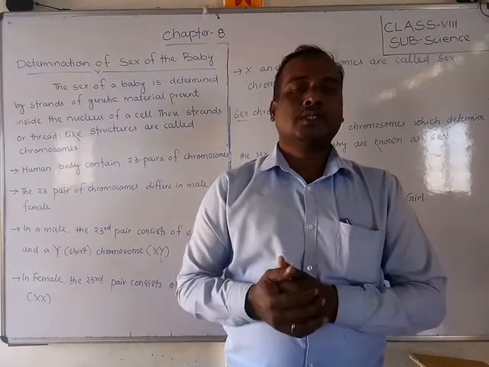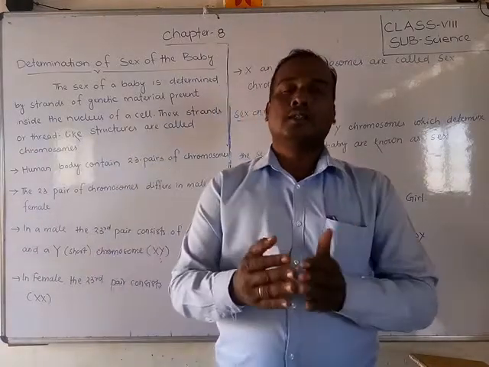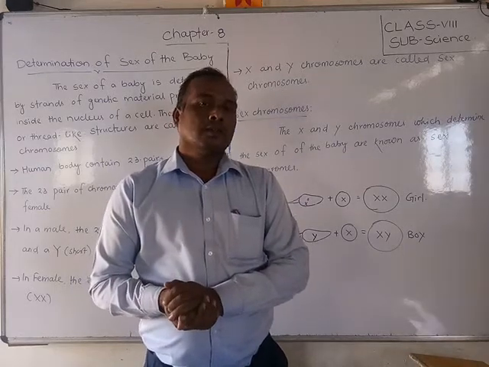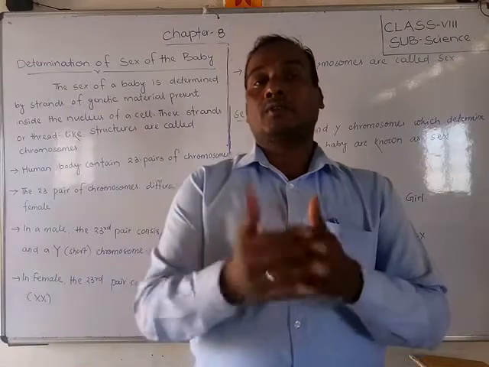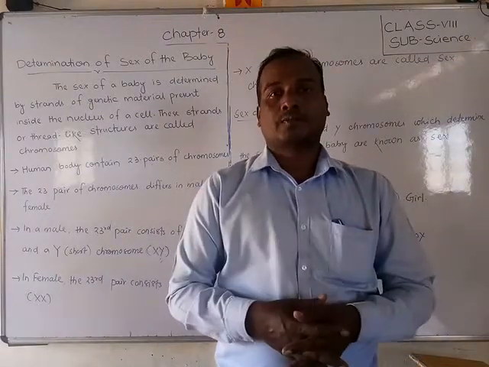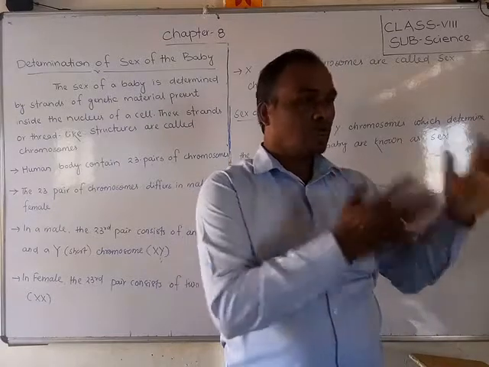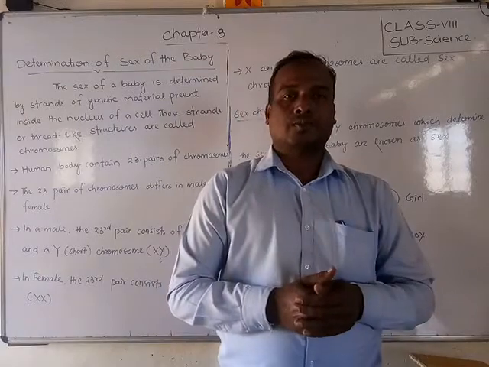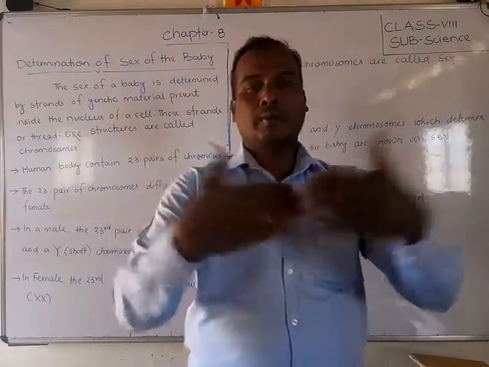So friends, first of all we have to get the idea of how the child is formed. Already I have told you, by fertilization, whenever the gametes, the ovum and sperm, are fused, they combine and form the zygote.